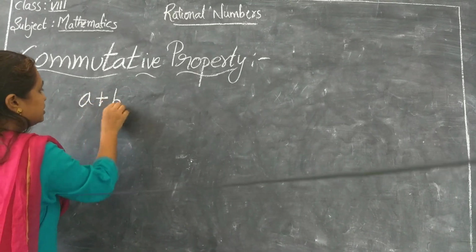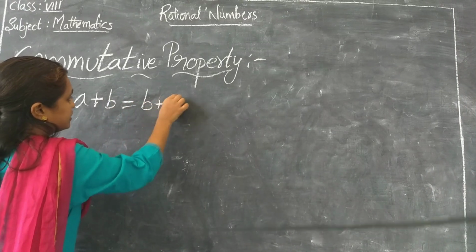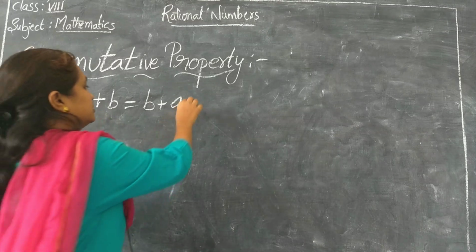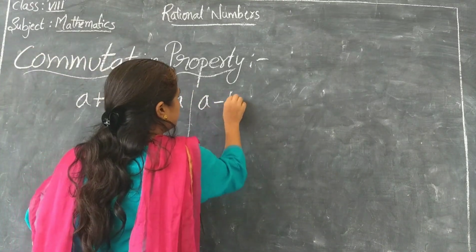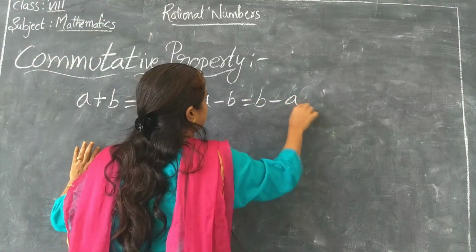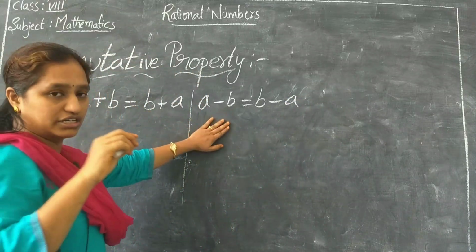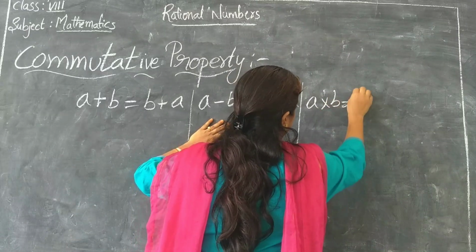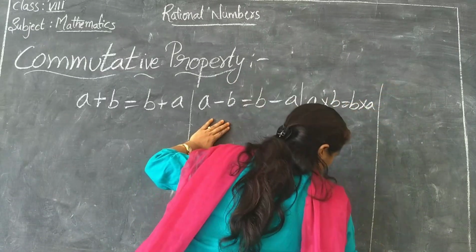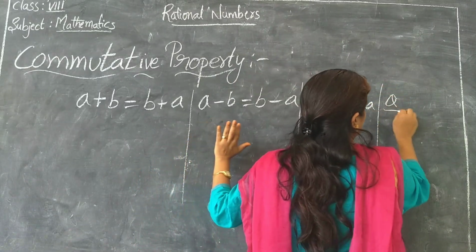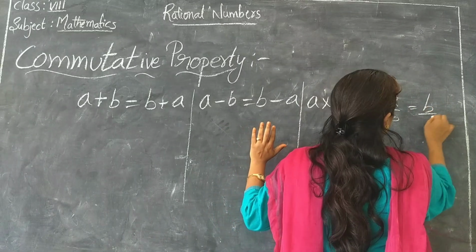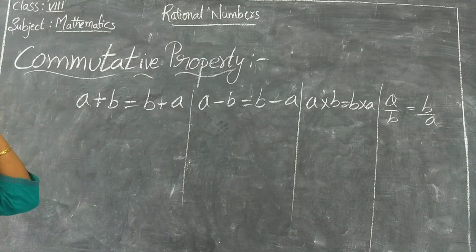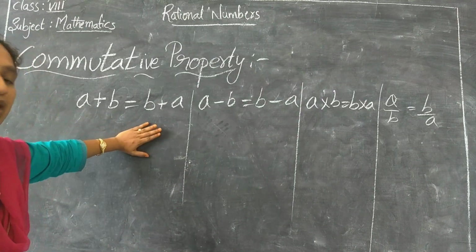Now A plus B is equal to B plus A. So this is commutative under addition. Then A minus B is equal to B minus A. This is commutative under subtraction. Then A into B is equal to B into A. Then A by B is equal to B by A. Now let's take examples and see which binary operations satisfy this.